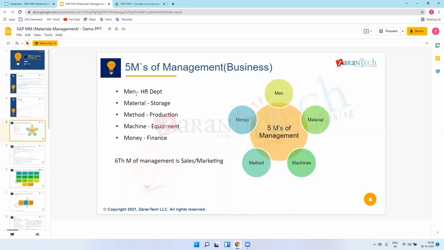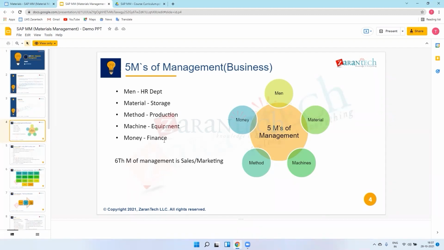So in every industry or business, there are 5M's management. All business or industry runs on this 5M management, that is the main methods, machine, money. That means we need to have an HR department in our organization. If we have a production department, then we have to store our material, so production storage is there. To produce the material or equipment, we need machines or robots, we can say.